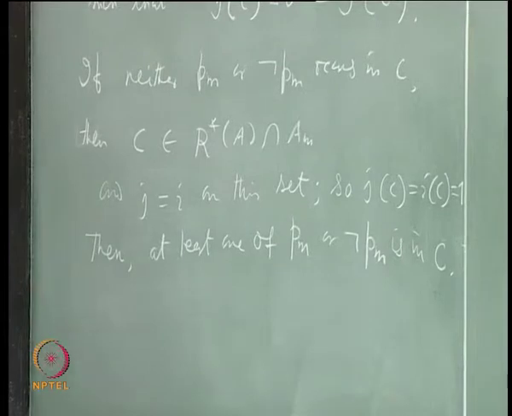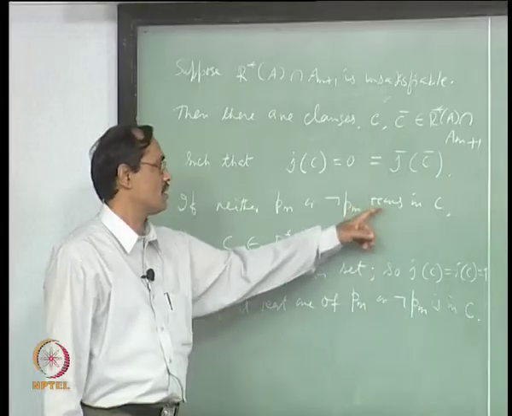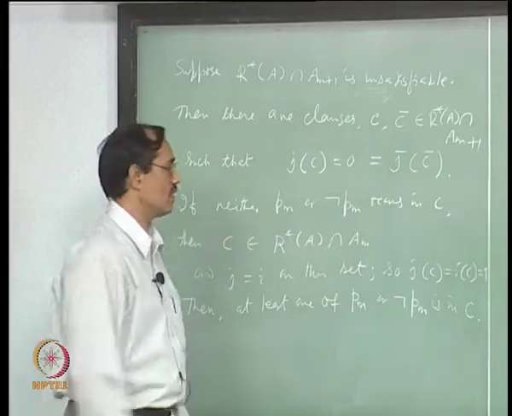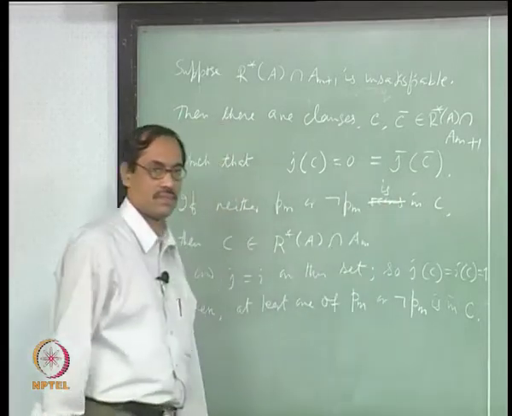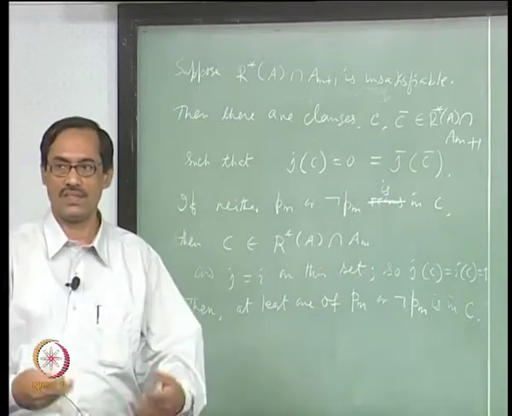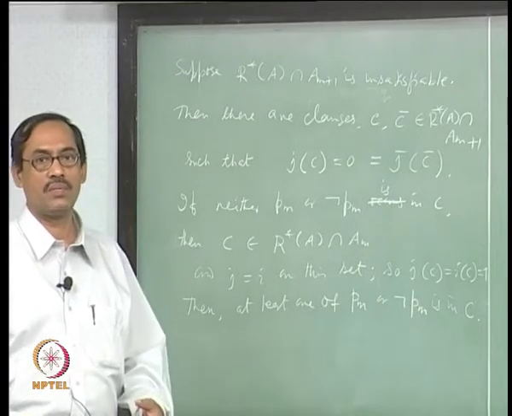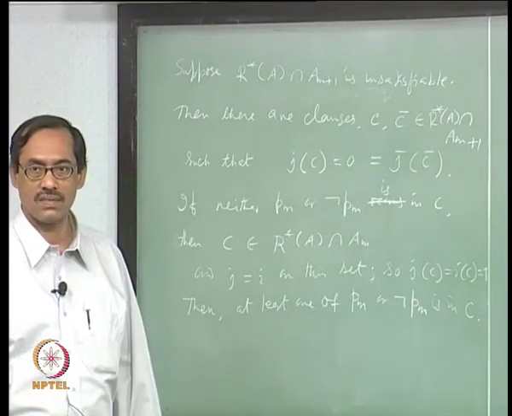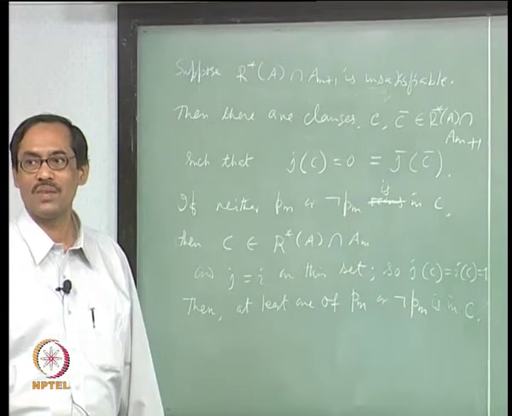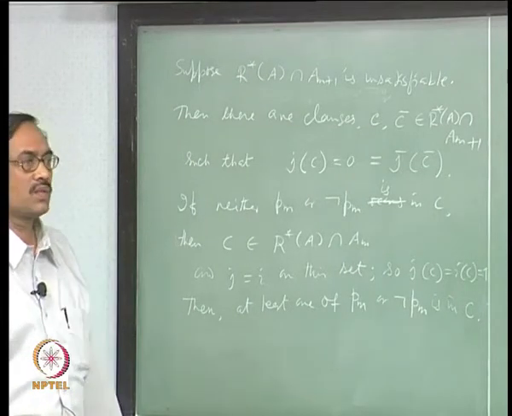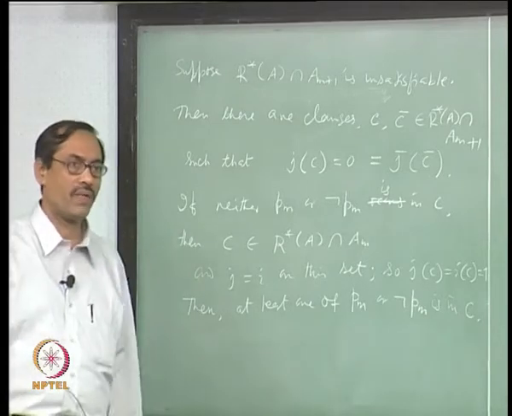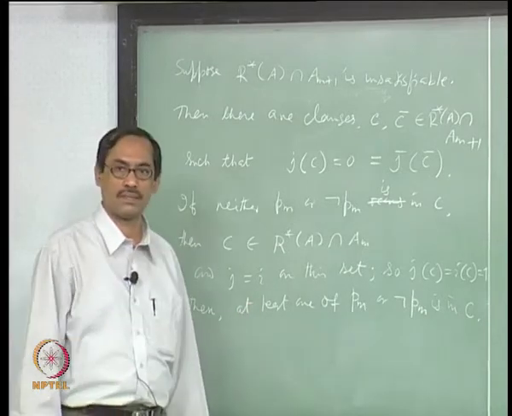This is what we mean, it is not really occurrence, it is really belongs to C or not. So, let us write it out, better write is in C as it is. Occurs means if not PM occurs, we may say PM also occurs, we do not mean that, we mean either PM belongs to it or not PM belongs to it, that way. So, if neither belongs, then there is a contradiction, therefore, at least one of them belongs.